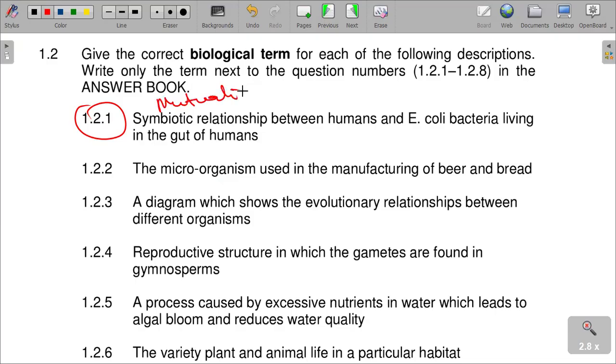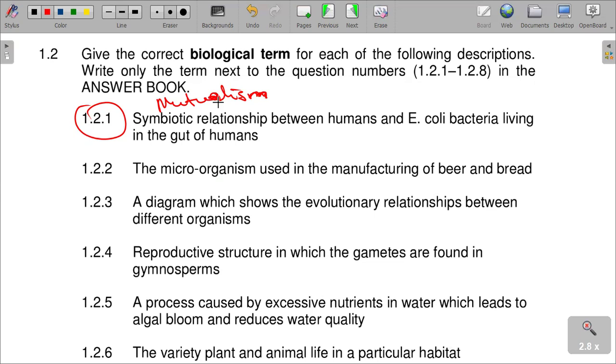Both are benefiting: the bacteria is benefiting and also the human is benefiting. There is a mutual relationship, so it's a mutualism relationship.